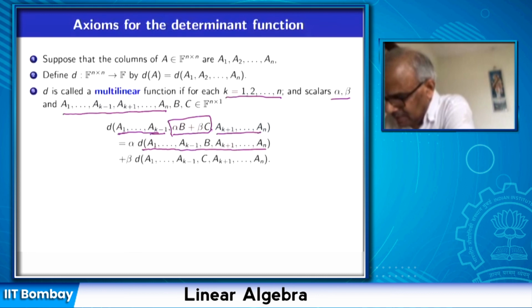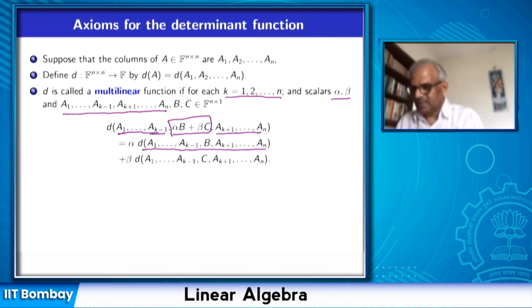So alpha and beta come out of the function d, and we can separate b and c. This is called the multilinear property because this property is satisfied for each one of the column vectors. So d is called multilinear if this equation holds. That's the condition for multilinearity.